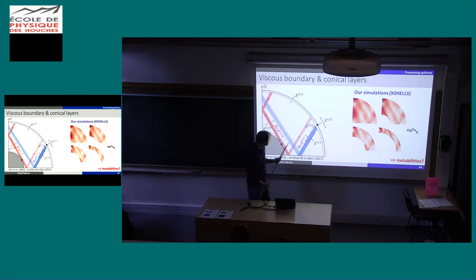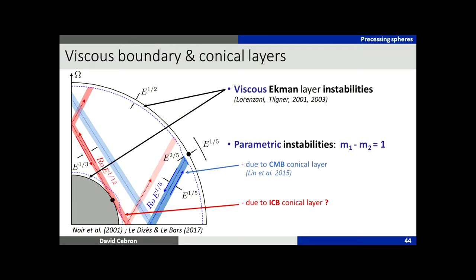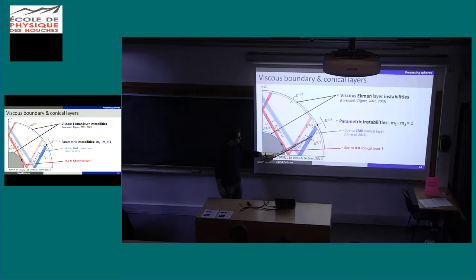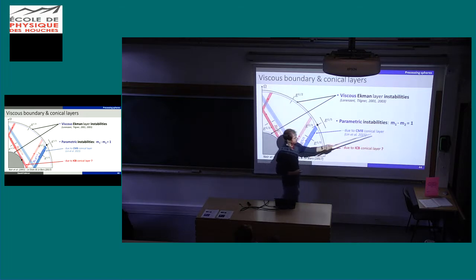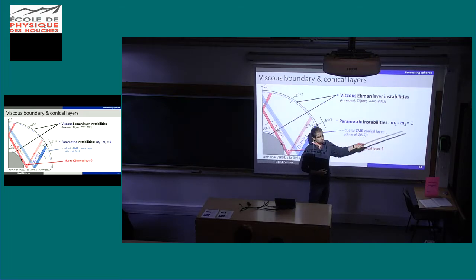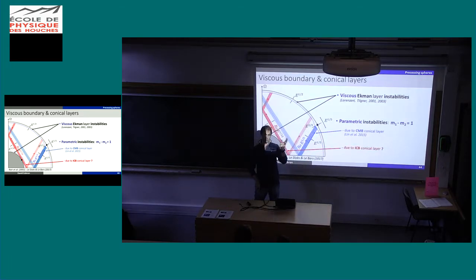The question here is, can we have instability from these layers? First, these two layers can be destabilized purely viscously, you will get vortices and so on. But you can also have, why not, parametric instability due to this layer, because here you are in the bulk, so you can expect that we could have instability due to internal shear layers from the ICB or CMB. And we will have a good criterion to discriminate if it is that or not. If the azimuthal wavenumbers m are separated by 1, then it's really a parametric instability due to precession. 1 because it's precession, 2 would be tides.